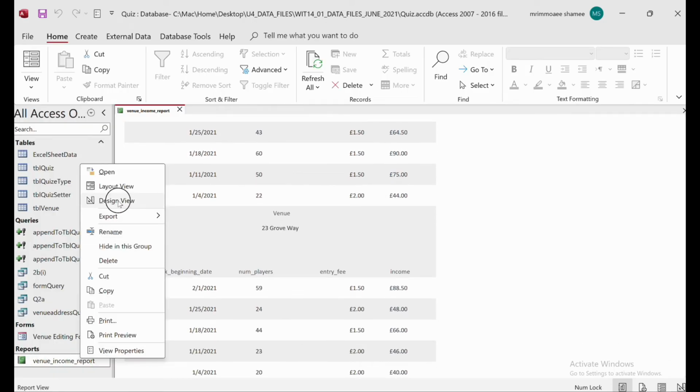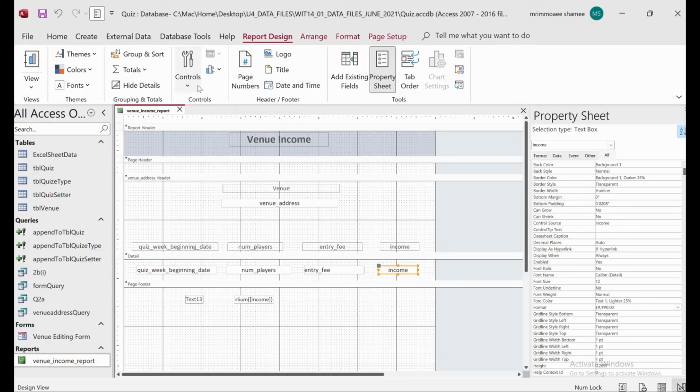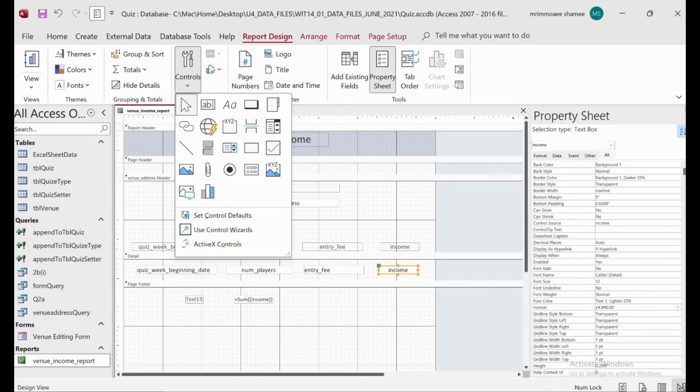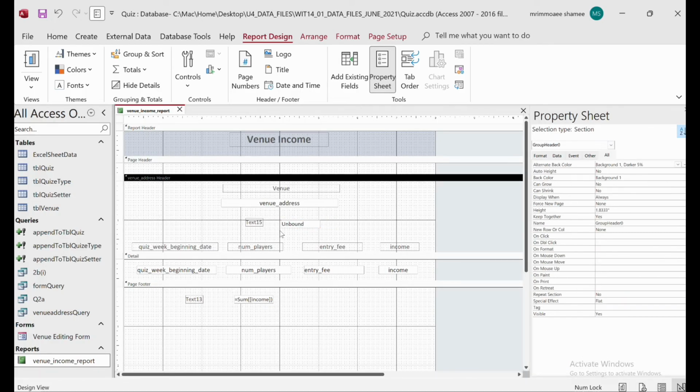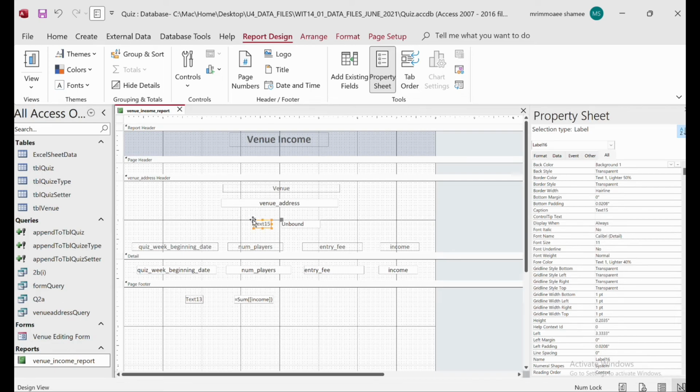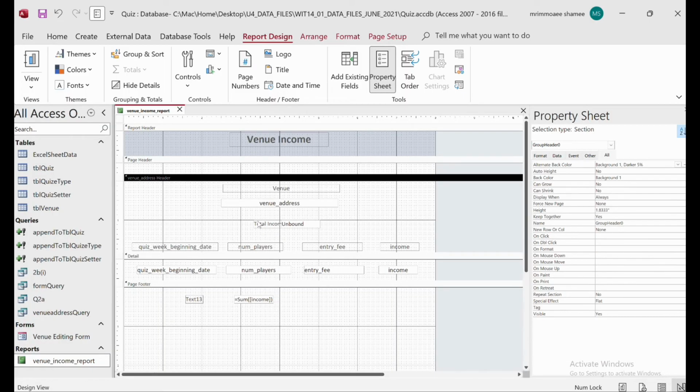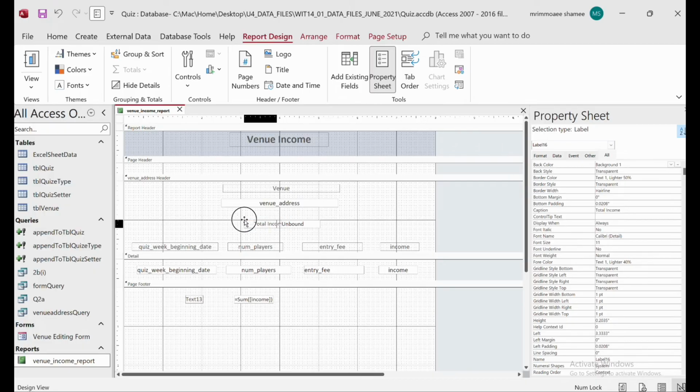So for that one we have to go to the design view, and here from this control go to the report design and control. Here we will add the text box, right? So when we add the text box we have two things. They will provide the label as well, and I want to reduce the space between these two. So here it will be total income, and then I want to increase the space now.